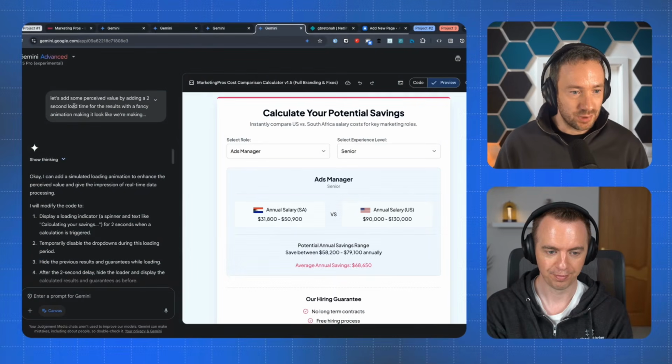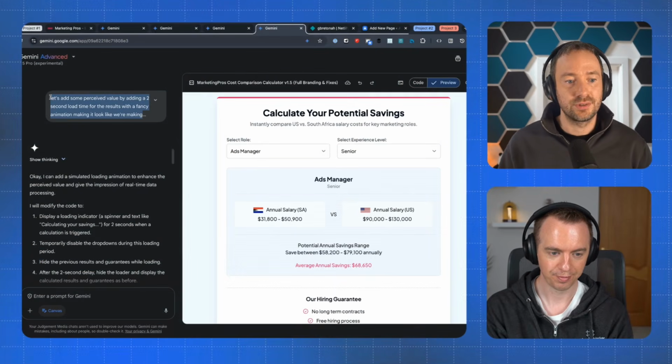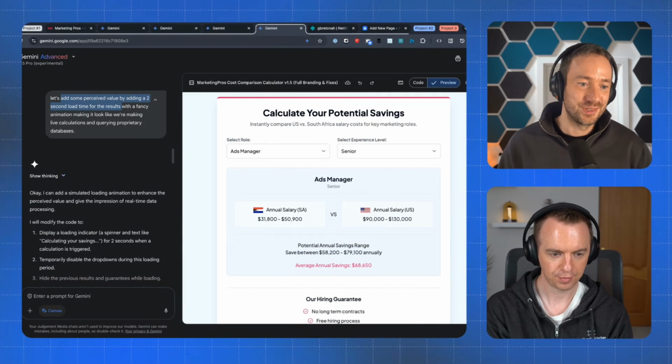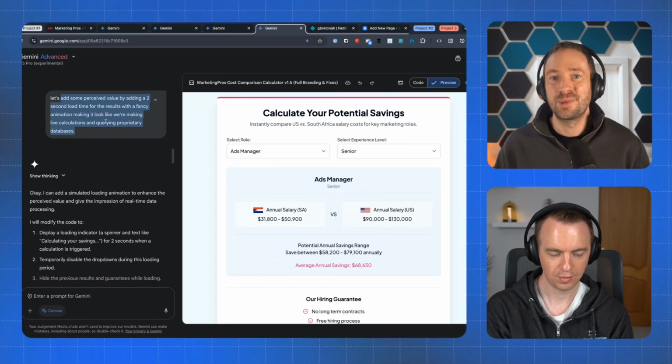Now it's completely trivial to do. And you can see on my prompts on the left, I basically talk to it like I talk to a developer. This prompt is so simple: let's add some perceived value by adding a 2-second load time for the results with a fancy animation, making it look like we're doing live calculation and querying proprietary databases.